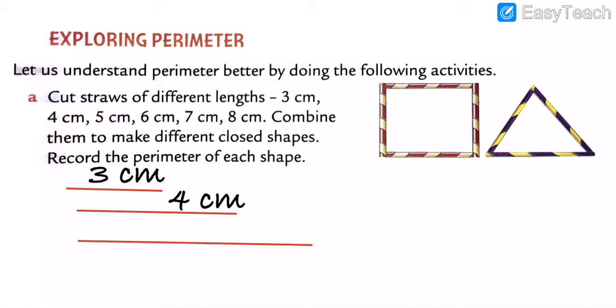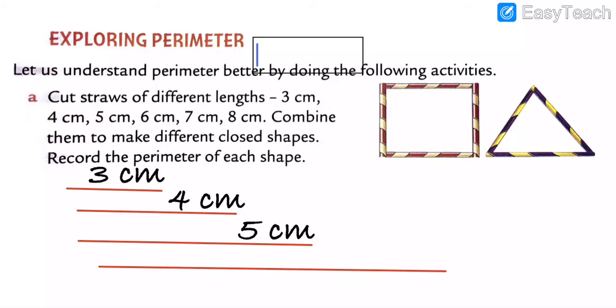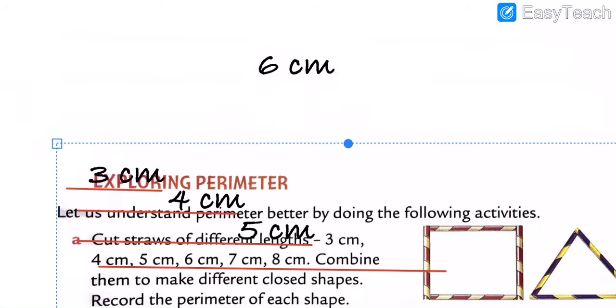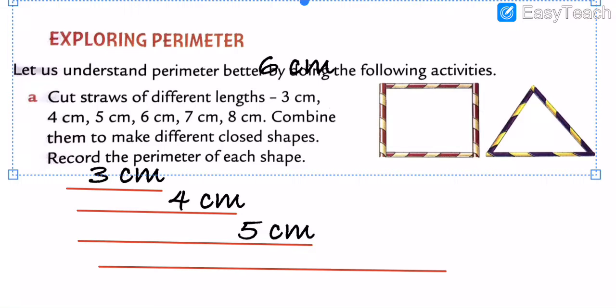So I am going to mention here the 5 centimeter. And then after here 6 centimeter. So now I am going to write here the 6 centimeter.